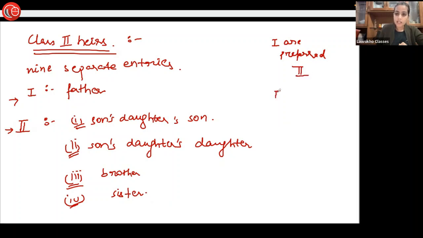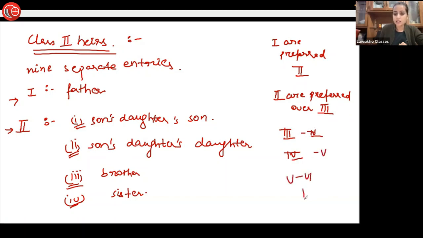And similarly, heirs mentioned under subcategory 2 are preferred over heirs mentioned in subcategory 3. And similarly, 3 are preferred over 4. 4 are preferred over 5. 5 are preferred over 6. And this goes on until the 9th category. This means, let's suppose all these heirs are present, so only and only the father will get the property.